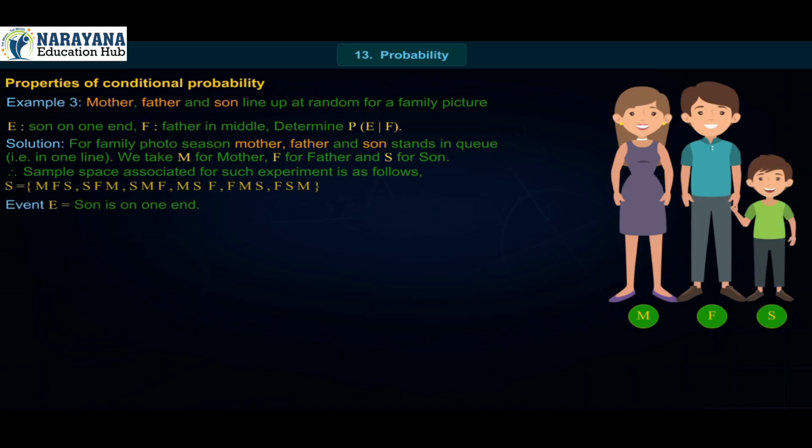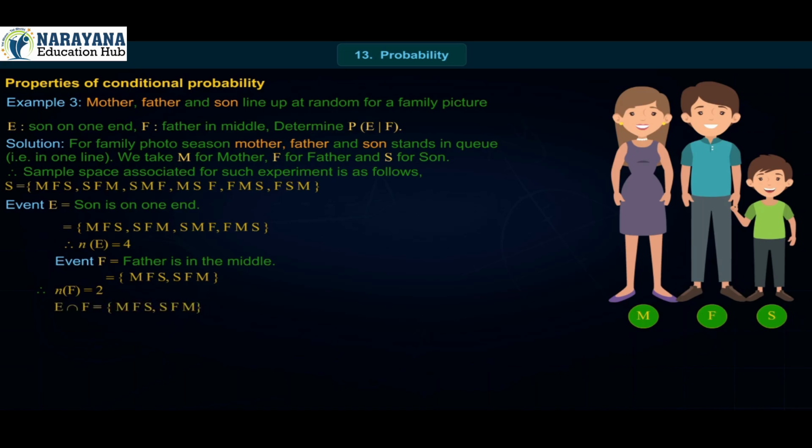Event E, son is on one end, is equal to the set {MFS, SFM, SMF, FMS}. Therefore, n(E) is equal to 4. Event F, father is in the middle, is equal to the set {MFS, SFM}. Therefore, n(F) is equal to 2. E intersection F is equal to the set {MFS, SFM}. Therefore, n(E intersection F) is equal to 2.